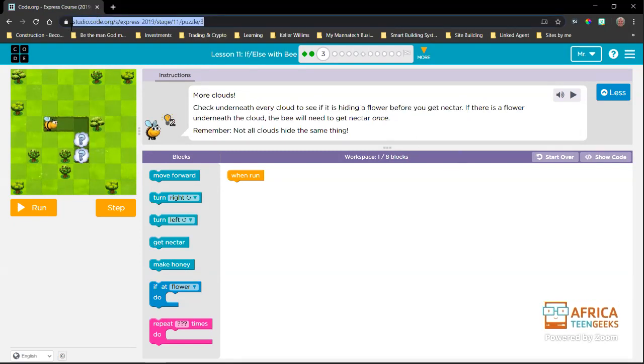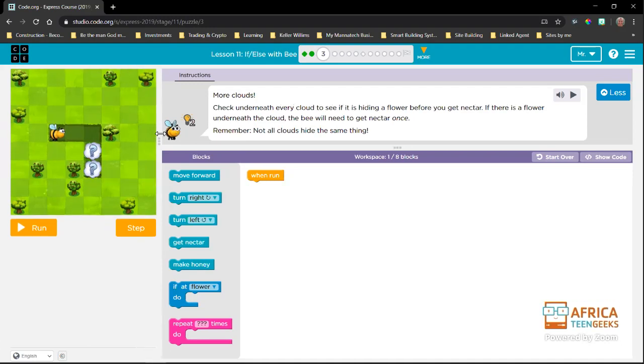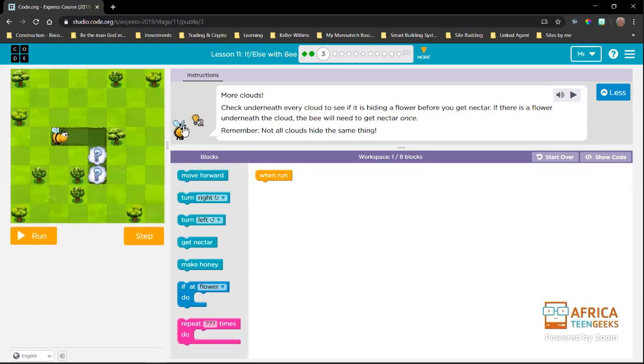And this is puzzle number 3. For those of you that didn't know, I'll share the link to you. Right. So before we can check clouds, we need to get there. So now we're going to dissolve this into smaller problems.